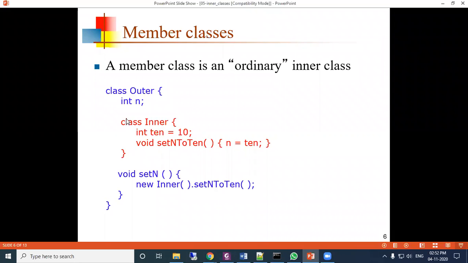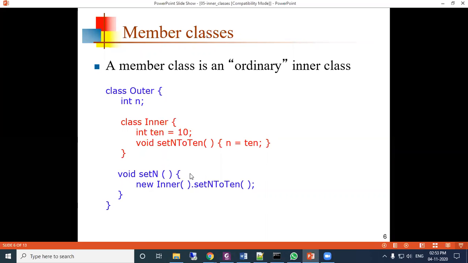Now outside that inner class, the setN method is defined, and in setN, new Inner is used directly. Instead of creating the object separately, here it is new Inner().setN(). New Inner means it is creating the object, and on that object the setN method is called.